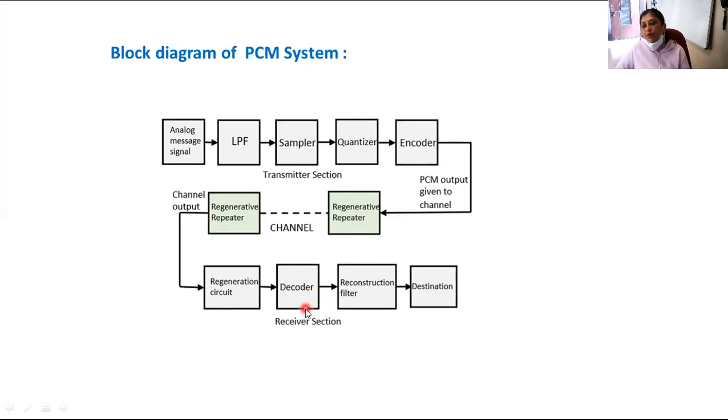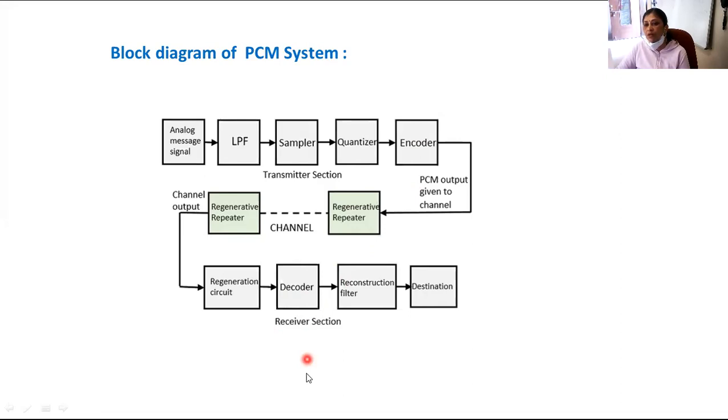Okay. So ह्याचं फंक्शनिंग तुम्हाला कळलं का मुलांनो? फंक्शनिंग कळलं का? So what does the encoder do? It converts the approximated voltage level to binary code. What does the decoder do? It converts binary code to voltage. So the decoder converts binary code to voltage.